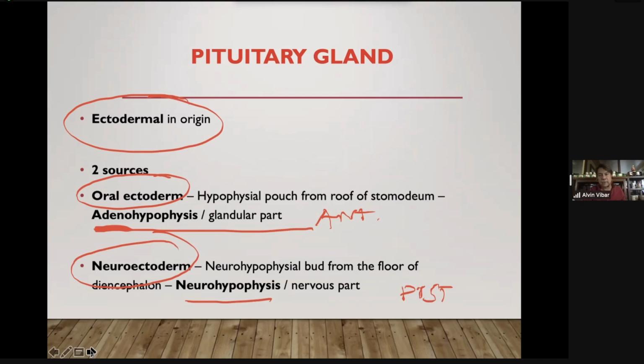Okay, the oral ectoderm arises from the roof of the developing stomodeum, the hypophyseal pouch from the roof of the stomodeum, and we call it Rathke's pouch. While the neuroectoderm comes from the neurohypophyseal bud from the floor of the diencephalon.